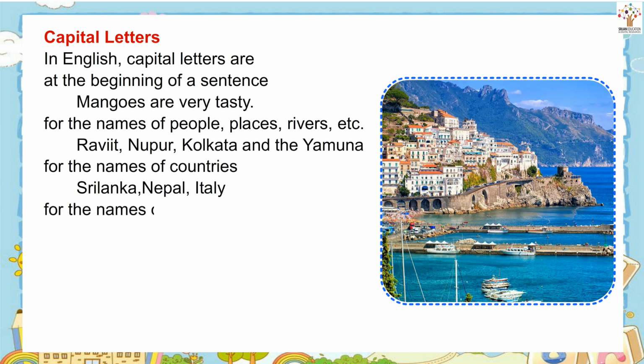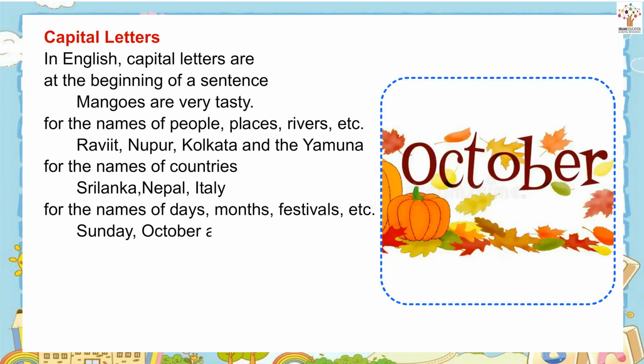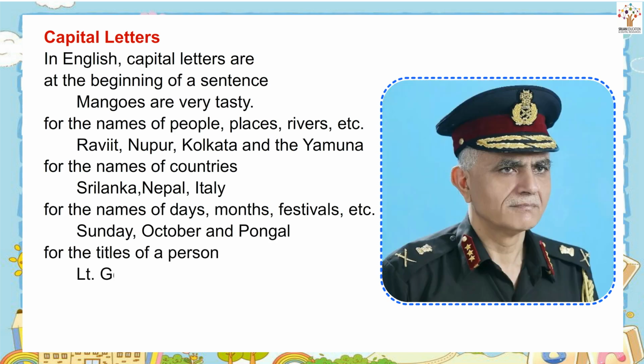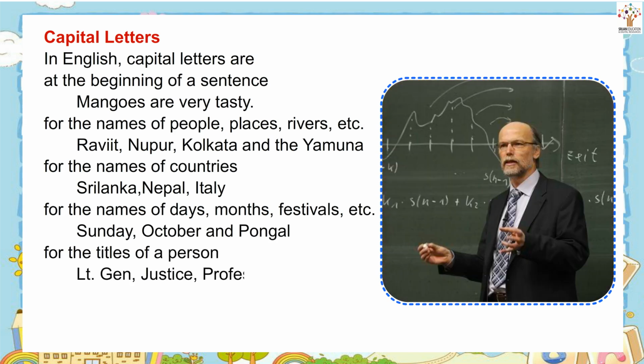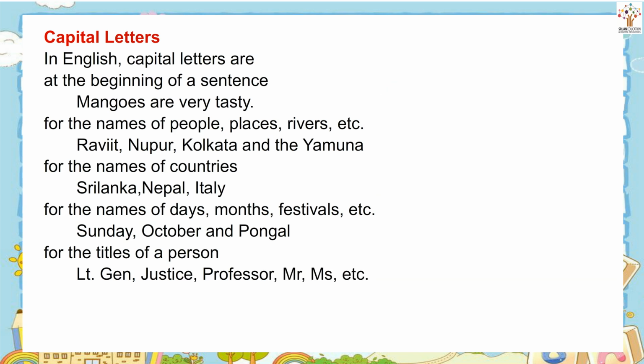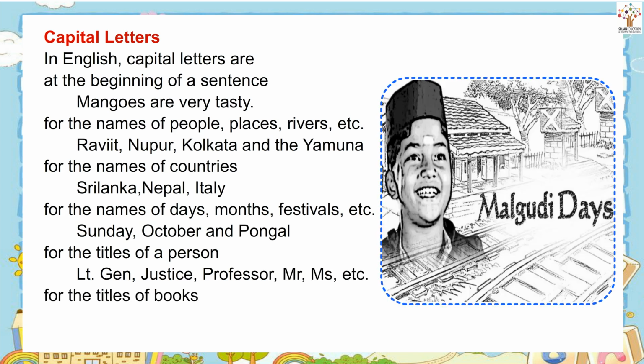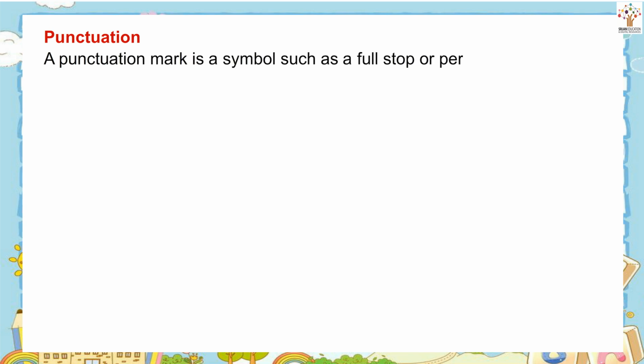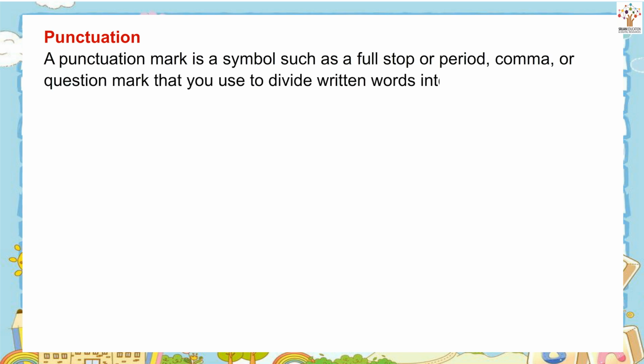For the names of days, months, festivals, etc. Sunday, October and Pongal. For the titles of a person: Lieutenant General, Justice, Professor, Miss, Mr, etc. For the titles of books: Malgudi Days and David Copperfield. Punctuation. A punctuation mark is a symbol such as a full stop or period, comma or question mark that you use to divide written words into sentences and clauses.